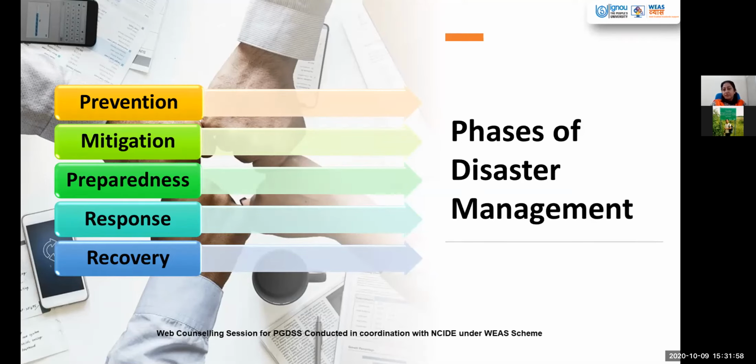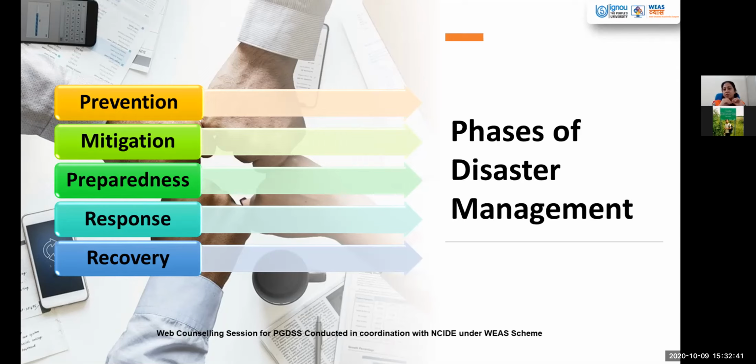One is prevention. We have to see how our interference into the natural environment and the settings aids and exaggerates the occurring of disasters. So when we are going for construction activities in the floodplain areas, or constructing high-rise buildings in places which are already earthquake prone, actions should be taken. So a proper environmental impact assessment information system must be put in place beforehand, so that we are able to prevent the occurrence of disasters in the first place, and minimize the losses which are occurring.